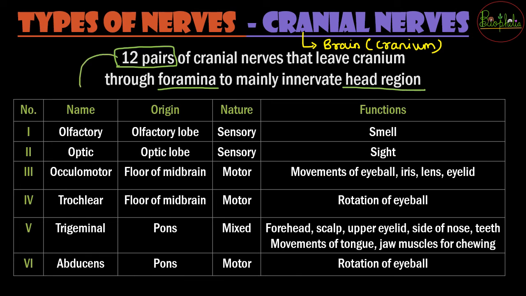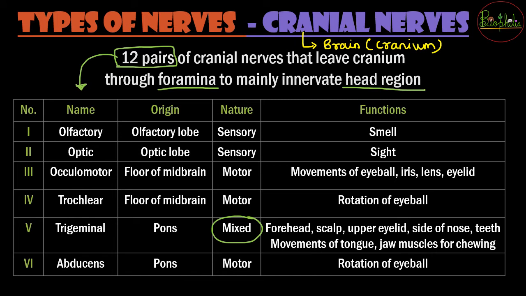12 pairs के नाम पता होने चाहिए, उनका origin, you can think of it, what is the nature of it. As in the previous one we saw what the types of nerve fibers are: either they are sensory, or they are motor, or they are both kinds. If they are both, then you call them mixed fibers. And what is the function of that respective cranial nerve? Here we are going to see in detail about them.